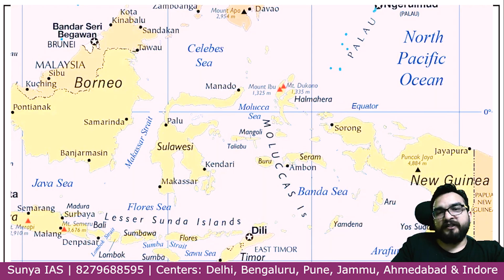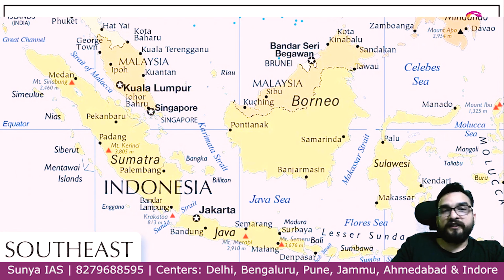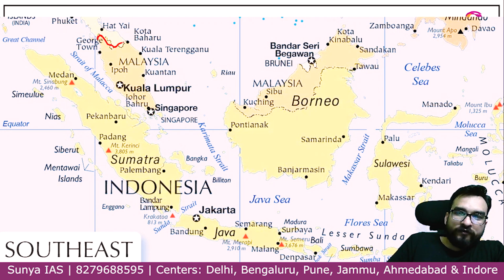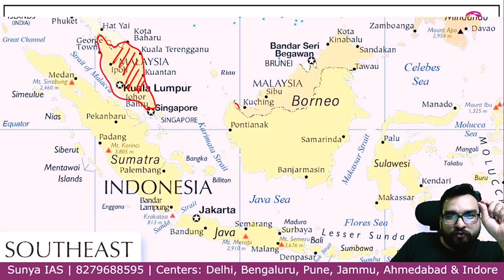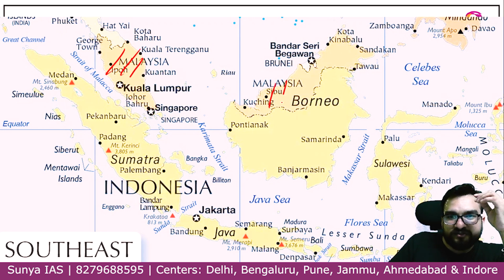See this country Malaysia guys, let me show you. See in this part Malay Peninsula you have seen, this is Malaysia, right. Over here one country is this Malaysia. Now Malaysia is present in two sides, guys. This is West Malaysia. Malaysia's control is over here also. See the boundary, guys. This is very important. So Malaysia is over here also, guys. This is your East Malaysia, sorry, and this is your West Malaysia. Are you understanding? This is your Malaysia, this is your Malaysia.